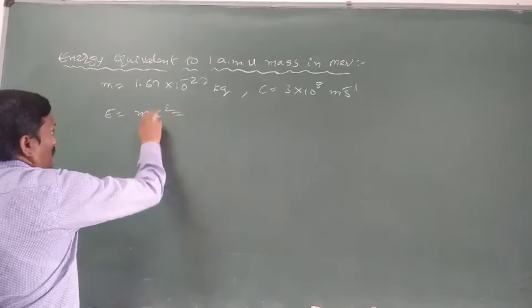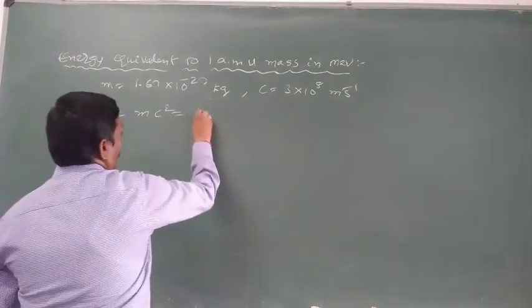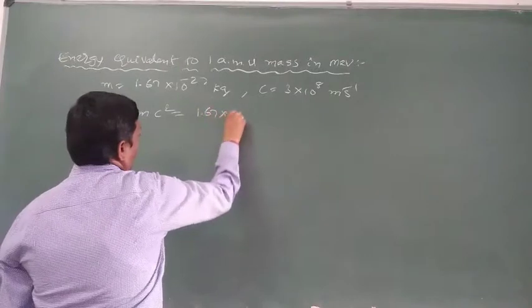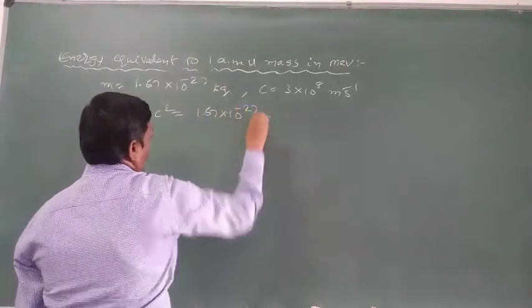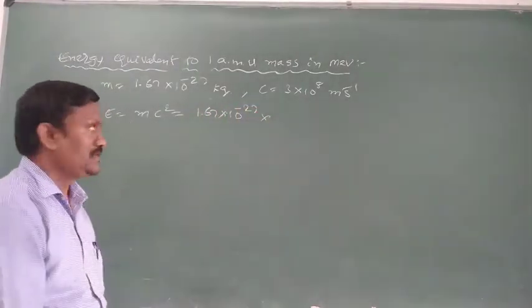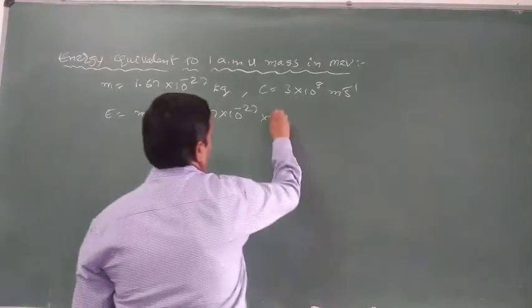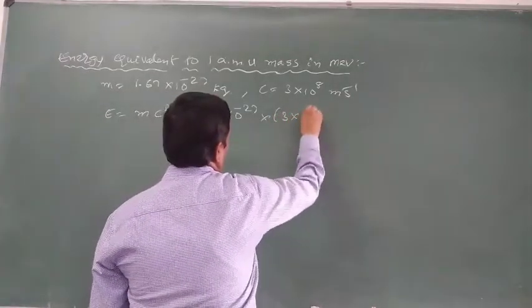Here m means 1 AMU mass, 1.67 into 10 power minus 27 kg. c means speed of light, which is 3 into 10 power 8.